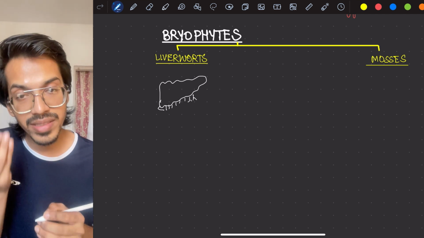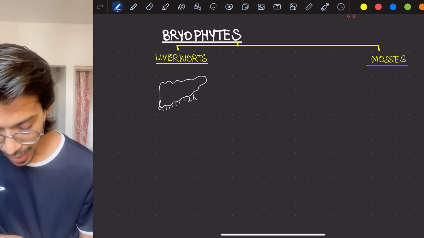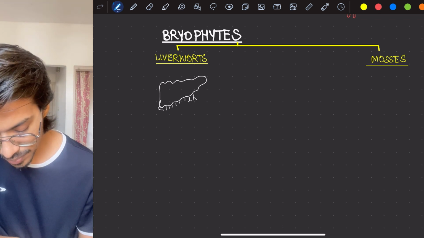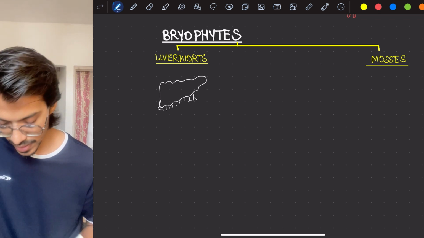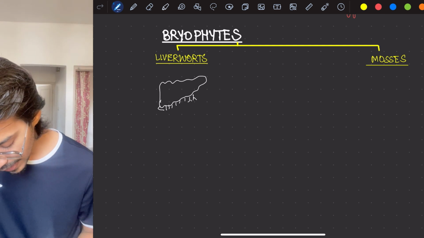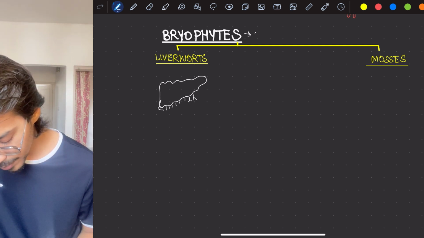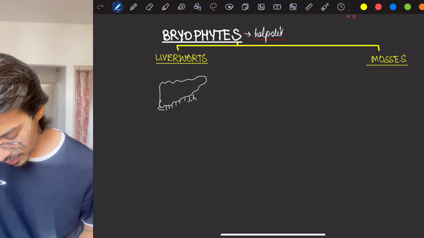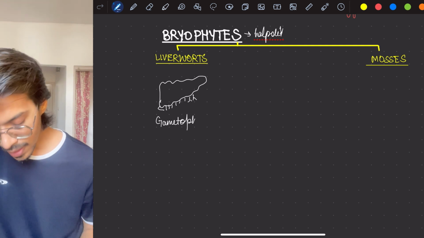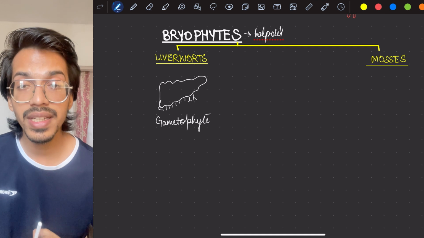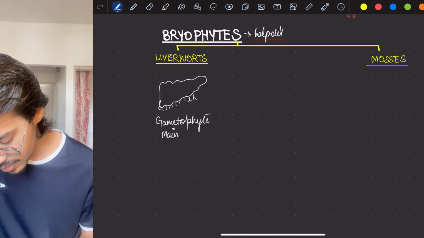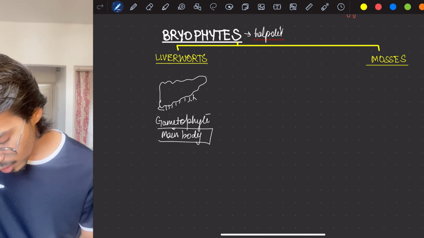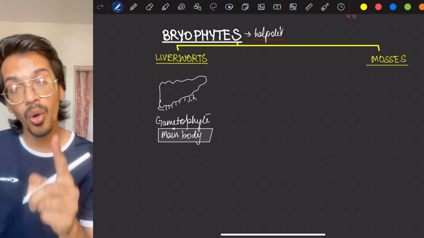Now, for the basic thing, you always have to remember that the bryophytes are also haploid. So certain things will remain the same. Their main body would be the gametophyte, because on that body only gametes will be forming. The example is Marchantia, and in Marchantia, their male and female bodies are different.